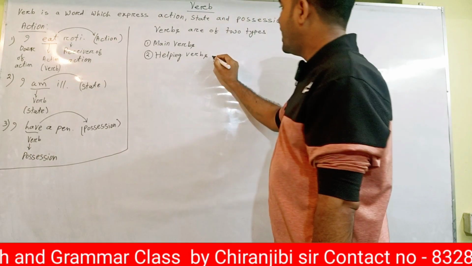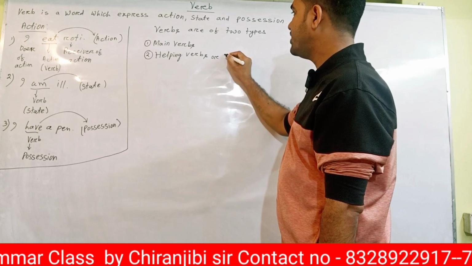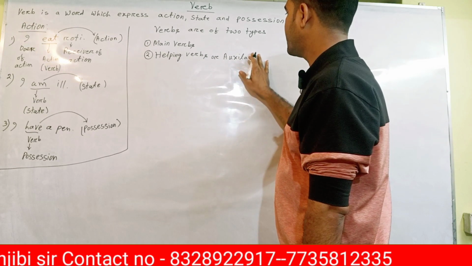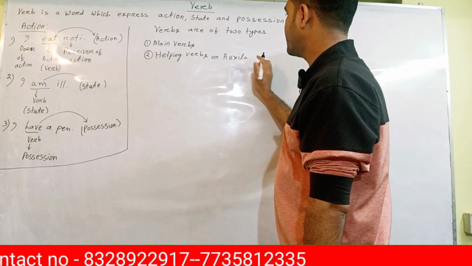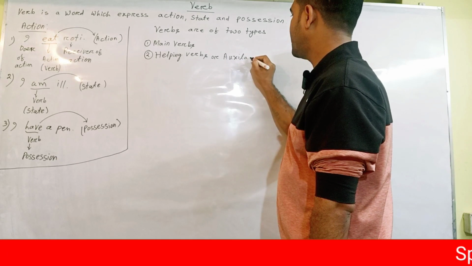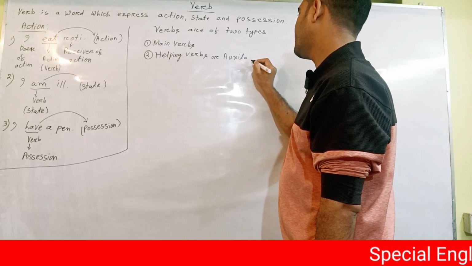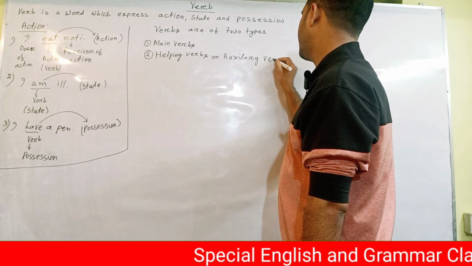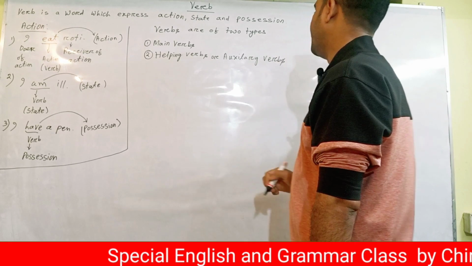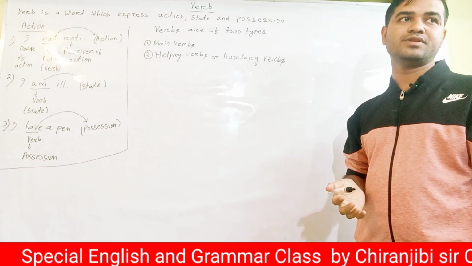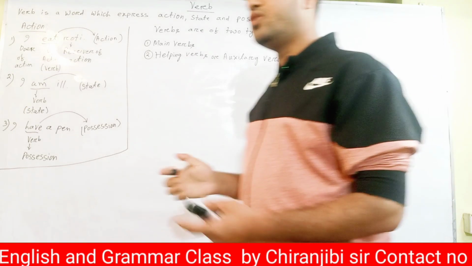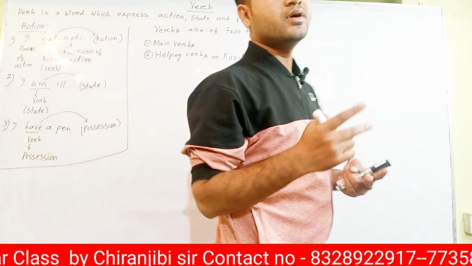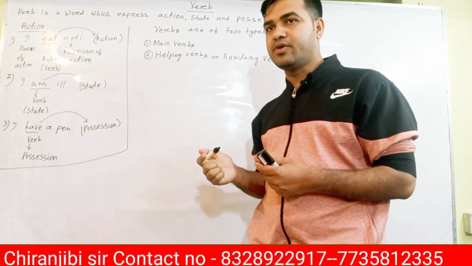Sometimes helping verbs are called auxiliary verbs. Clear now? So normally verbs are of two types. One is main verb, another is auxiliary verb.